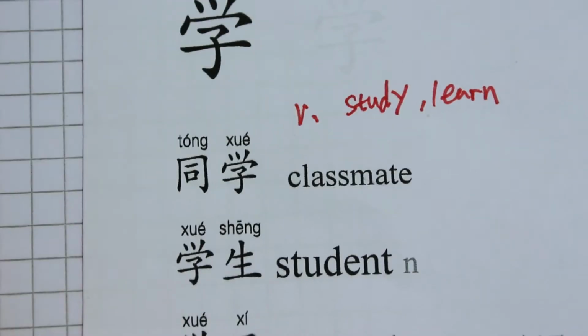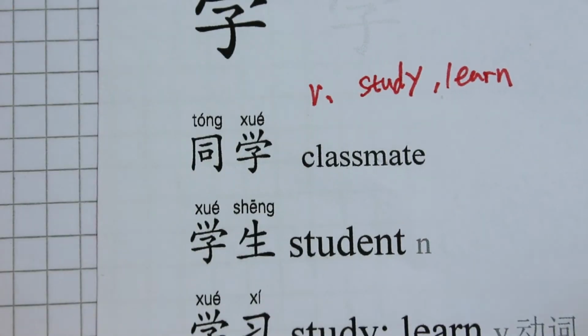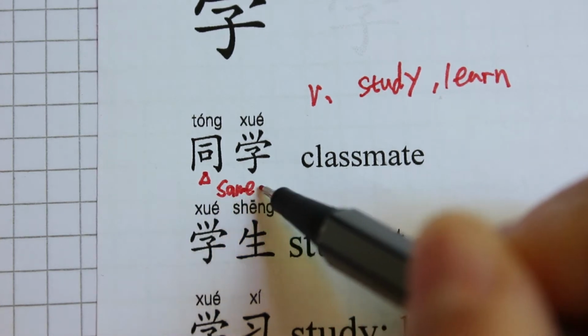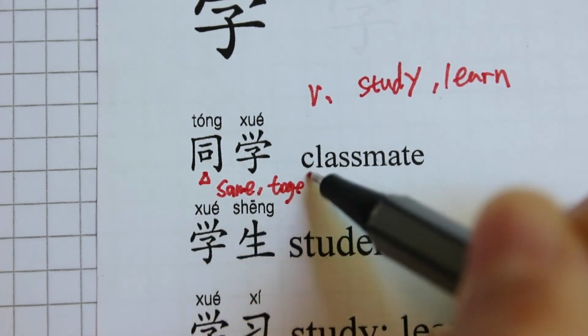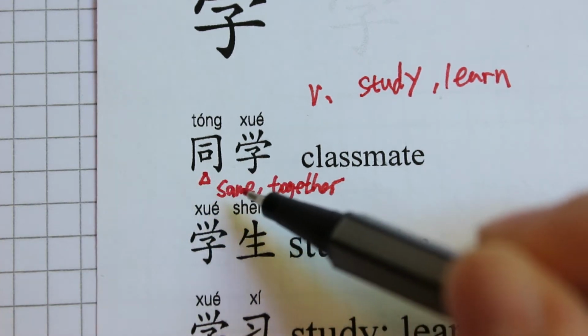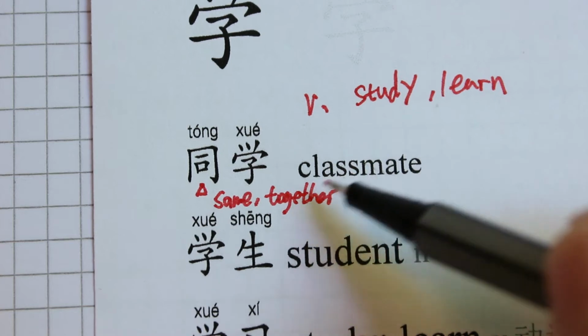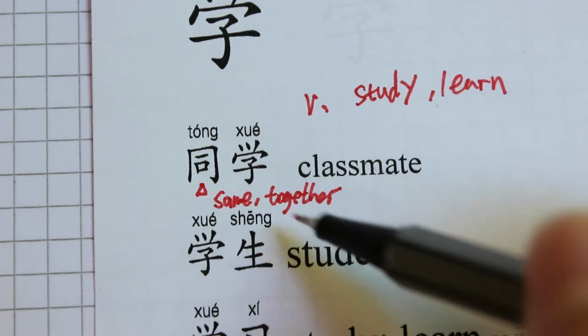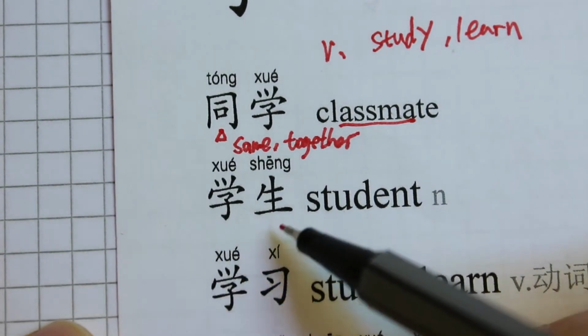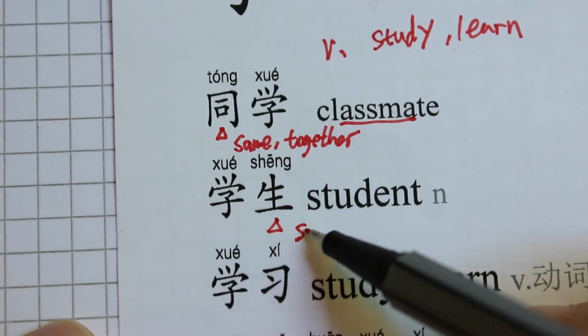So here the first word, 同学, means classmate. Actually, 同 means same or together. So 同学 just means the ones that you learn together, so you study together. So 同学 means the classmate. In 学生, we have learned this.